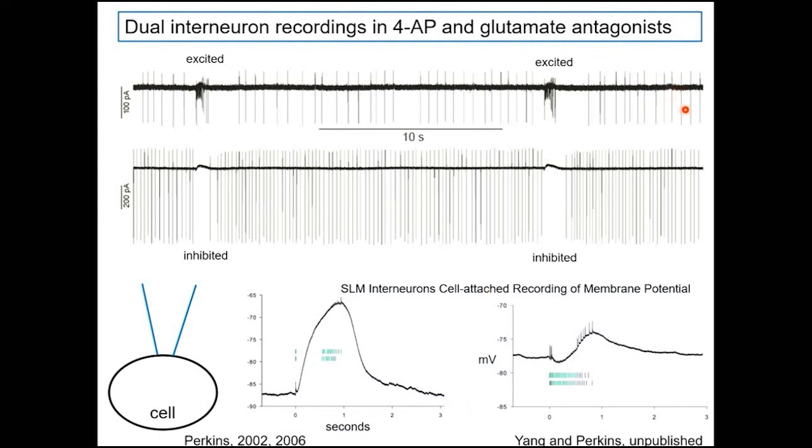So this top row is an interneuron from stratum lacunosum moleculare, and I've found 2 types of those interneurons. And you can see that one of them has this pure depolarizing response. So it would be neat if we could do single-cell RNA sequencing there. And the other one has the mixed response similar to the CA3 pyramidal cell. These are little raster plots of what the firing looks like if we're recording actual potential currents like in the upper panels. I didn't show here what this second interneuron would look like, but what happens in those is you get a pure hyperpolarizing response out of these interneurons that are inhibited during the GPSP.